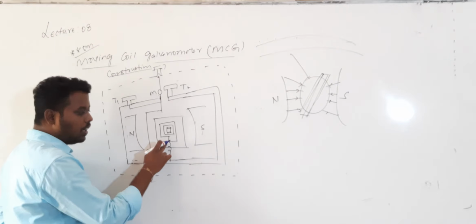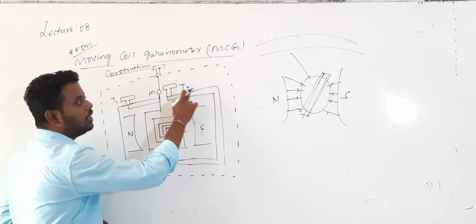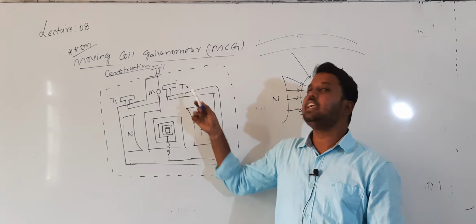The bottom of the coil is connected to a spring. The spring is connected to the terminal T2. The upper end is connected to the terminal T1. The current you want to measure is given across T1 and T2.